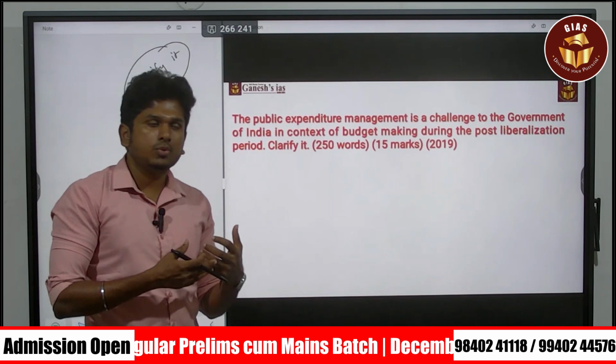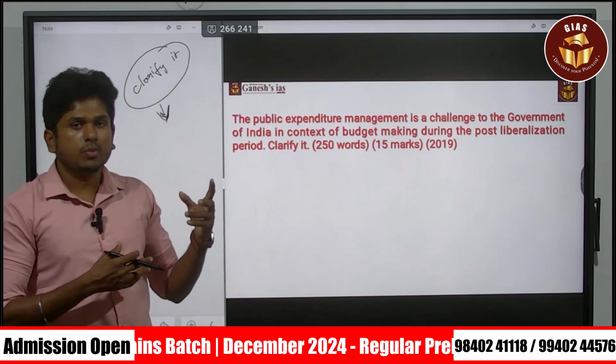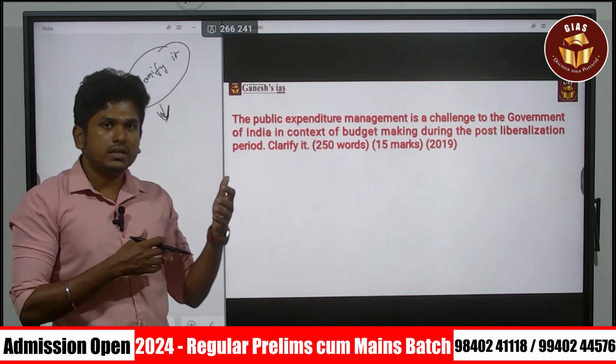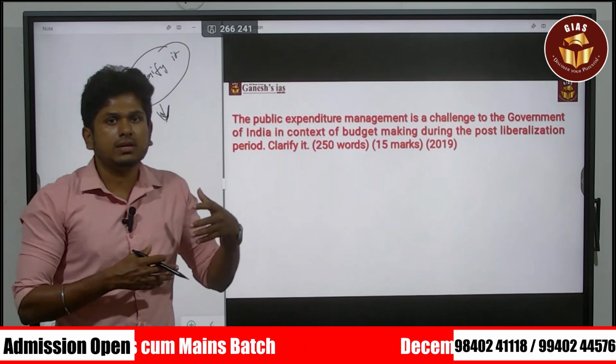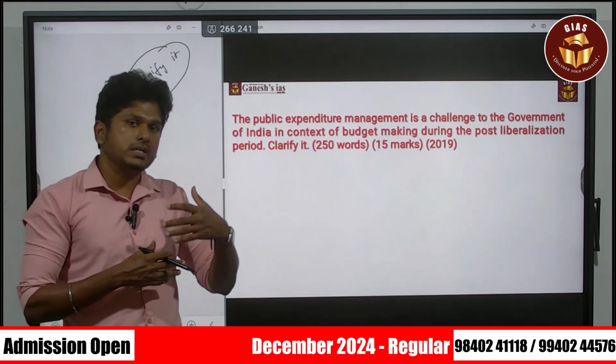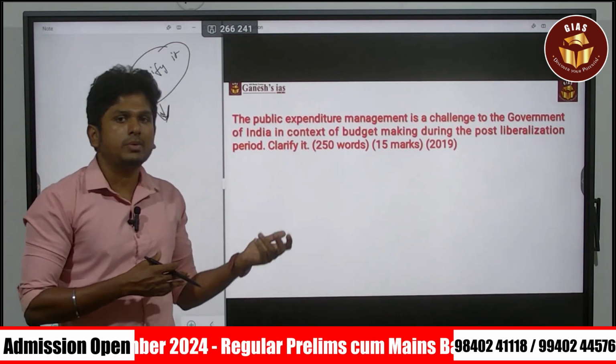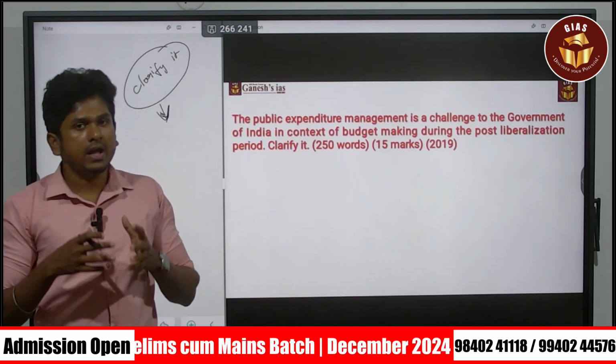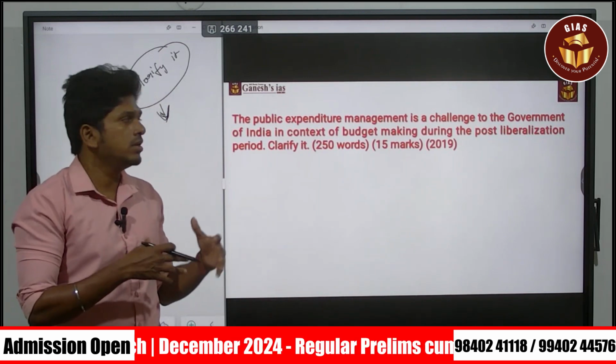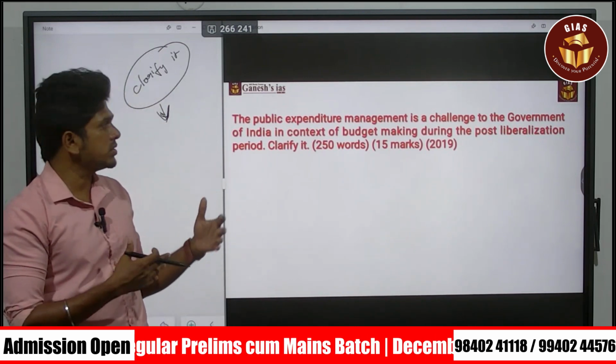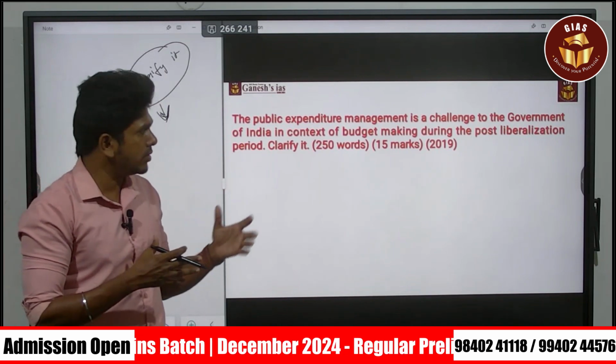Or else you can talk about fiscal policy and the FRBM Act. There are certain restrictions on budget making, which we put in place based on the FRBM Act. You can mention the FRBM Act also in the intro part. So these are the possible intros. Then the answer should follow.